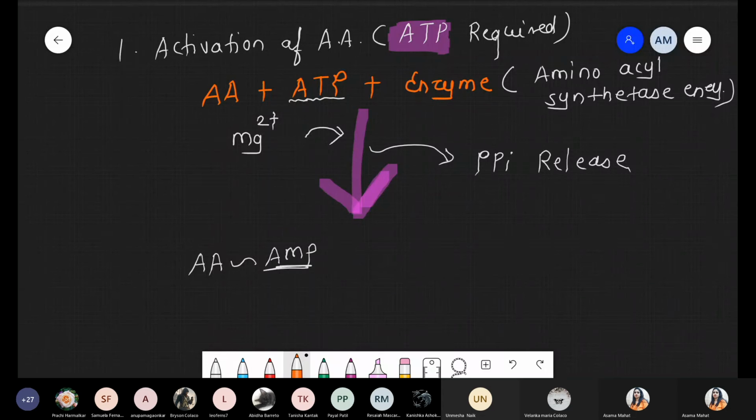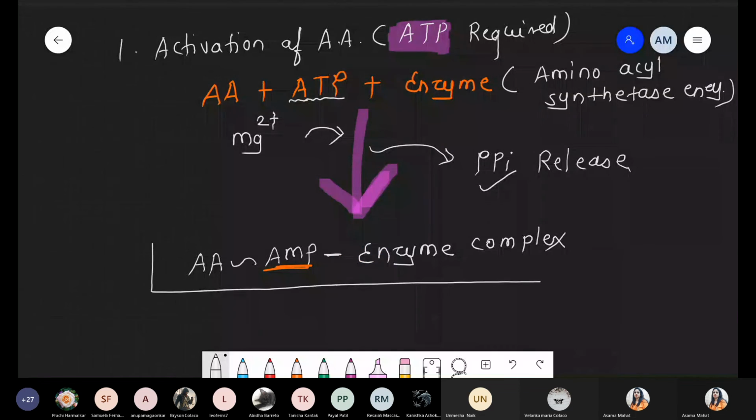It's not triphosphate. पहले क्या था? Triphosphate था. Now that triphosphate is converted into monophosphate because pyrophosphate is released. Got it? Plus there is a presence of the enzyme complex.